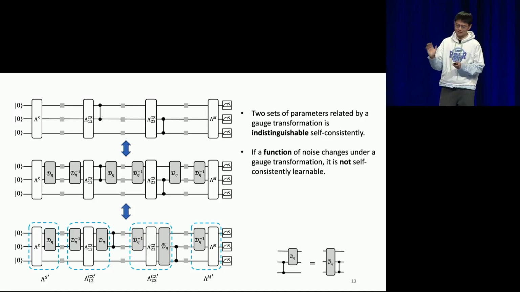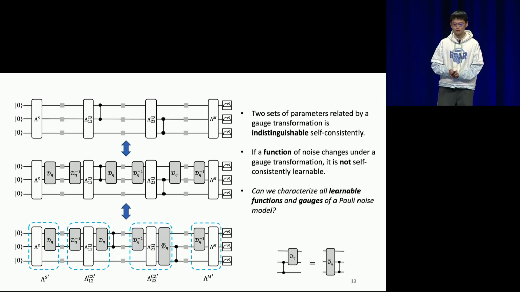And also, if you consider some function of the noise model, like the average fidelity of the gate set, the SPAM fidelity, whatever, if your function can actually be changed using certain gauge transformations, then we can conclude that your function is not self-consistently learnable, because it takes different values at indistinguishable noise models. So our question here is: how can we characterize all the learnable functions of a model and all the gauges of a Pauli noise model?